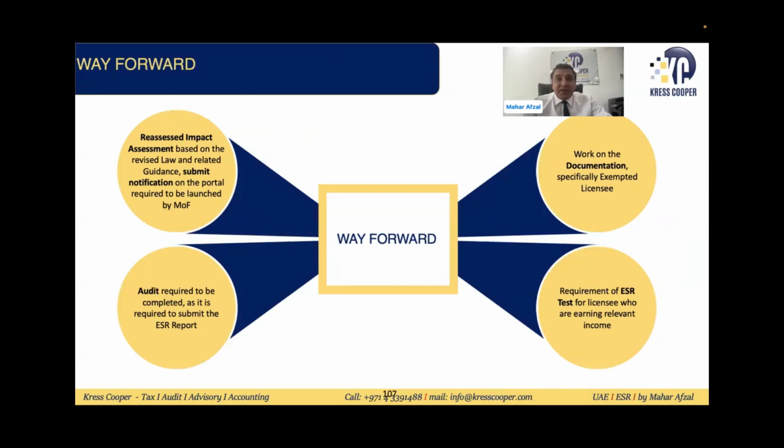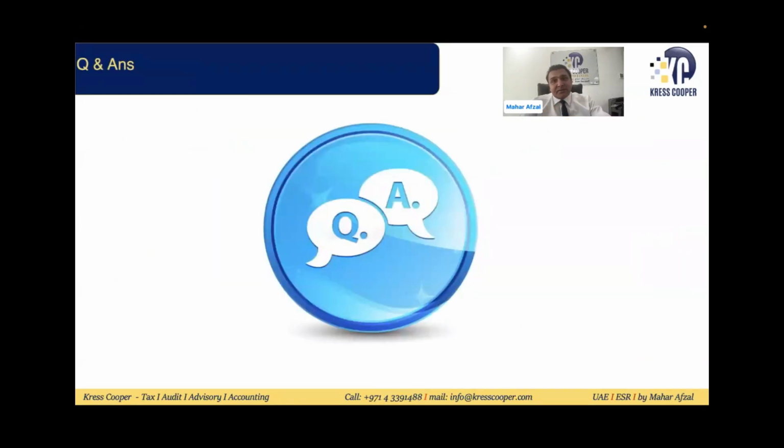We have discussed everything in detail. The four major categories are basically these. First is the impact assessment. Second is submission of notification. Third is complying with the ESR test, where we need to satisfy the adequacy test, management test, and SIGA test. And the fourth category is submission of the report on a timely basis.